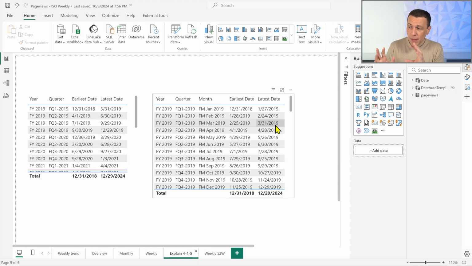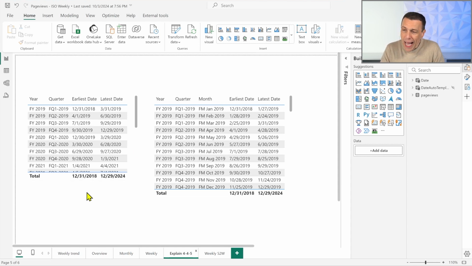So it's actually a way to get a comparison that is like apple with apple and not apple with orange, because we are considering the same underlying number of working days. And this is the principle of what we want to do.